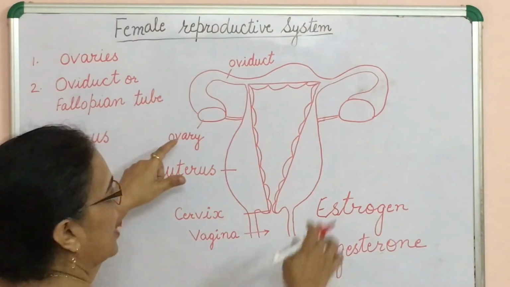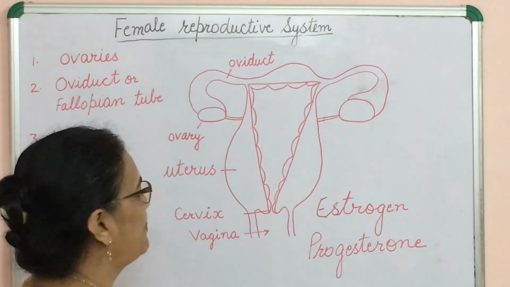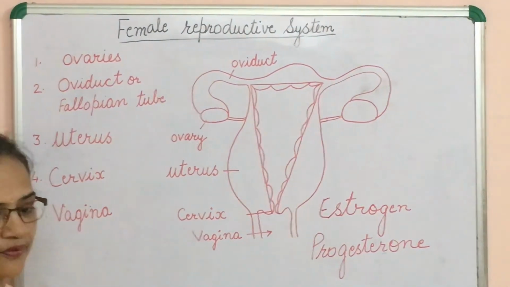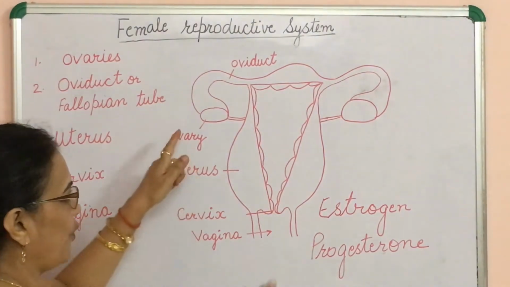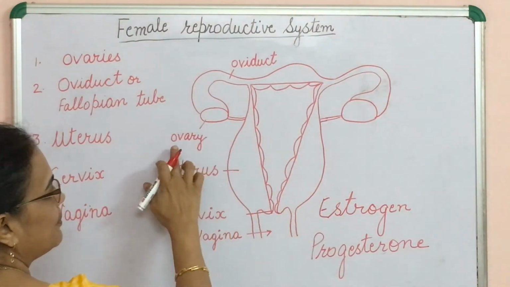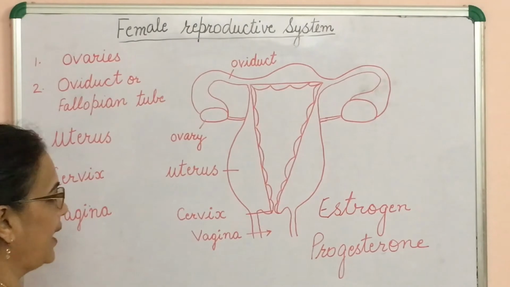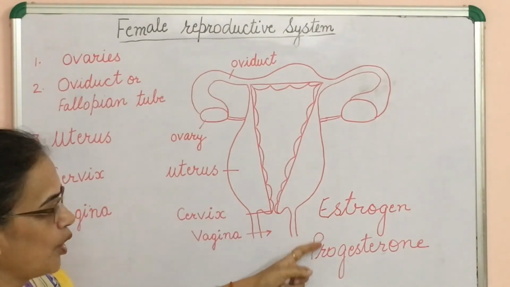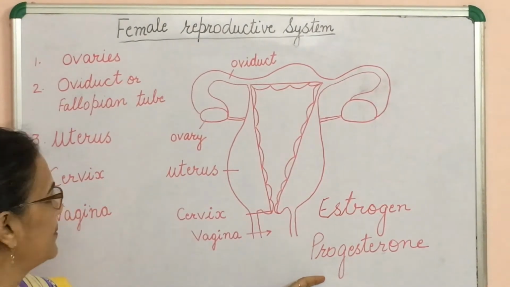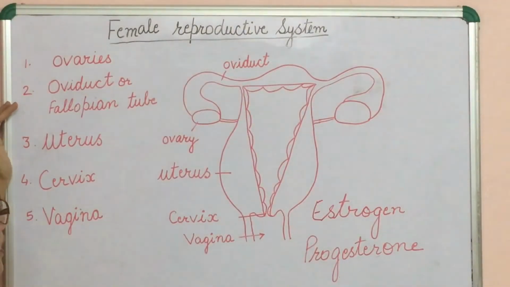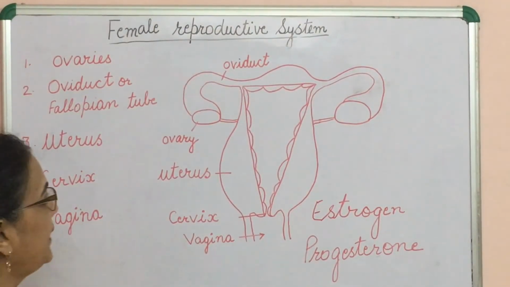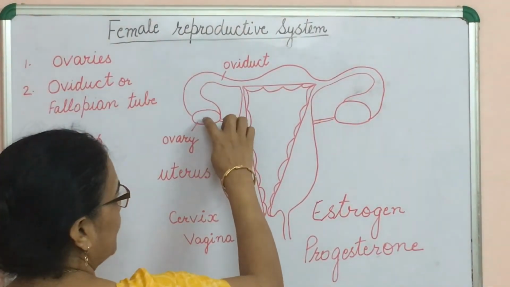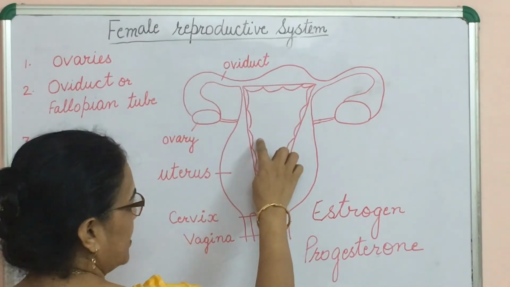First, ovaries. A pair of ovaries are present in the abdomen of the female. Function: it produces ovum or egg and produces hormones also at puberty. Second is oviduct or fallopian tube. It carries ovum or egg from the ovary to the uterus.